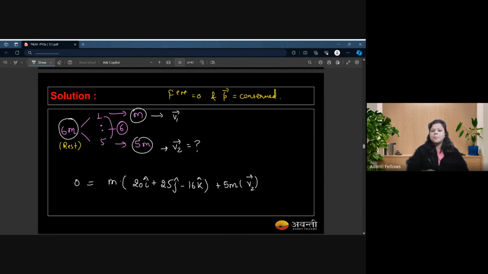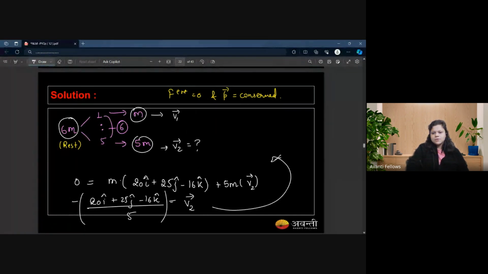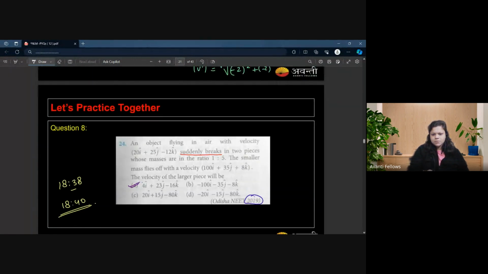Can you do that for me? You can take m common. It is going to go away from this equation. You will get 20 i cap plus 25 j cap minus 16 k cap is equal to negative of, take a second, you will get negative of v2 vector. Is that okay? Yes, ma'am. So I think you will get your answer. It would be minus 4 i cap minus 5 j cap minus 4 i cap.